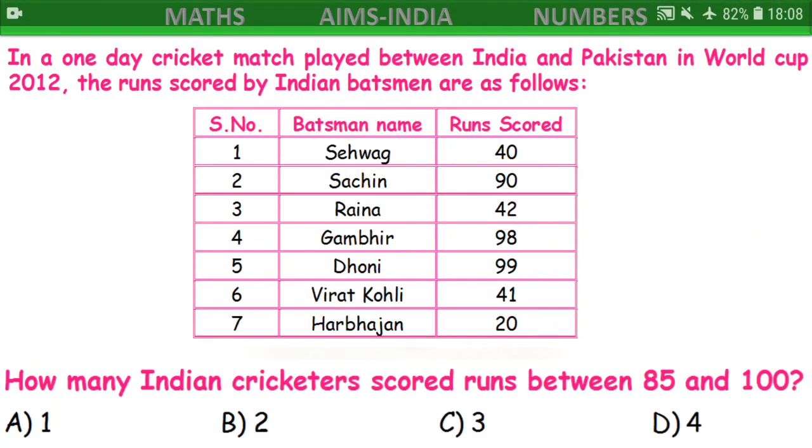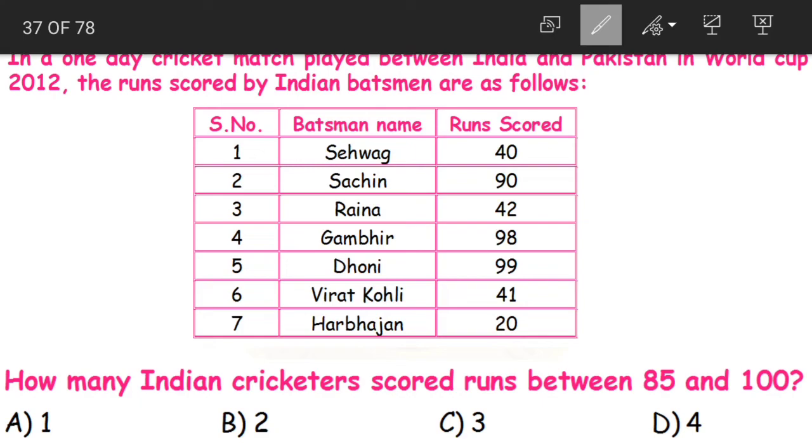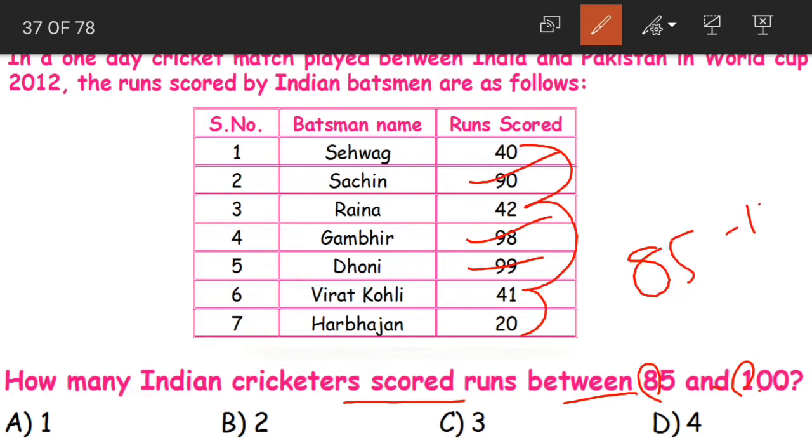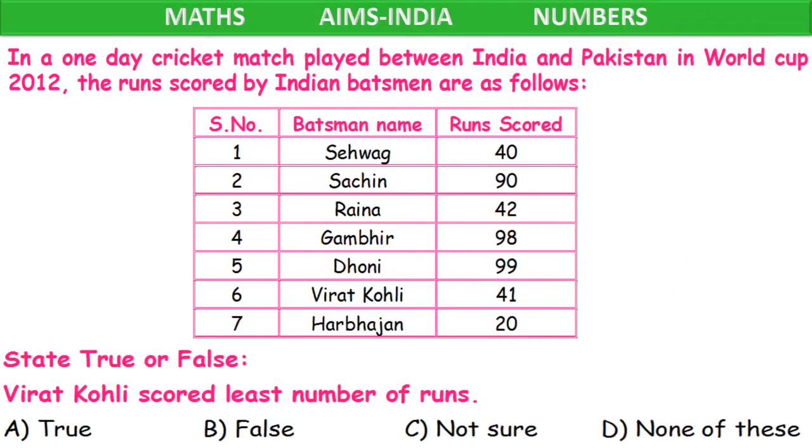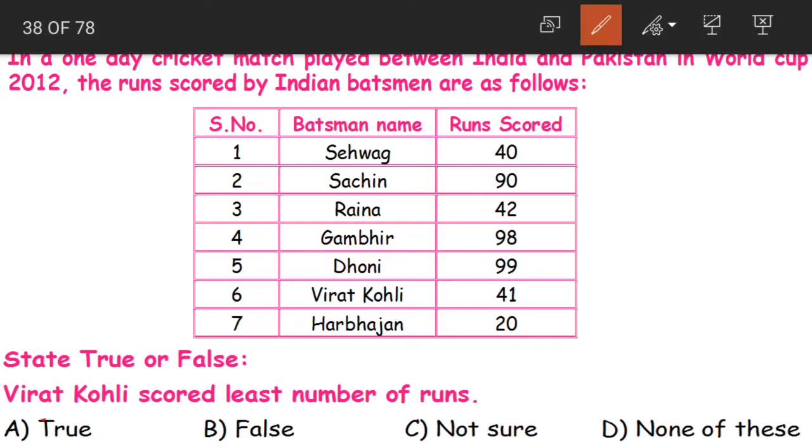Option A. Next, how many Indian cricketers scored runs between 85 and 100? So between 85 and 100, this is 90 comes there, 98 and 99. Only these three, yes. So this 40, 42, 41 and 20 do not fall between 85 and 100. So only 3 cricketers scored runs between 85 and 100. Clear, children?